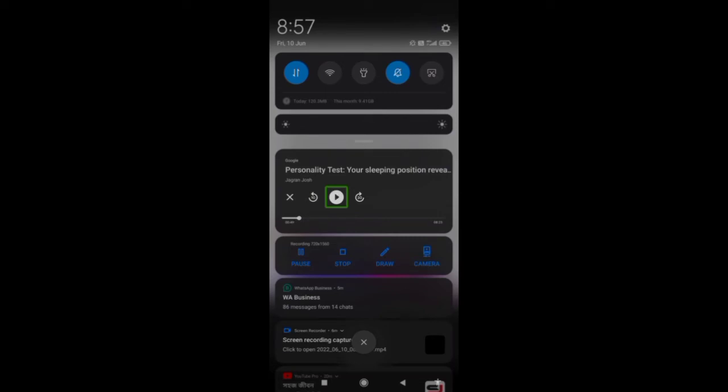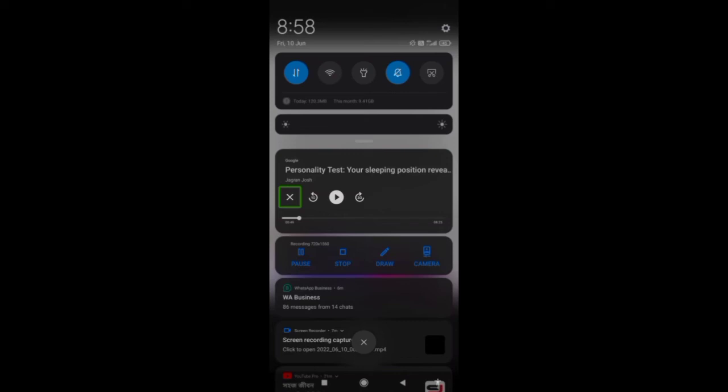And there is one more option called skip 30 seconds, which means forward 30 seconds. So when you complete reading and you think that okay, I don't want to read anymore, so just click on the stop playback and dismiss notification button. Okay, and you have already seen that without any ad, without anything, you can easily read or you can easily listen any article, any news directly from any website.